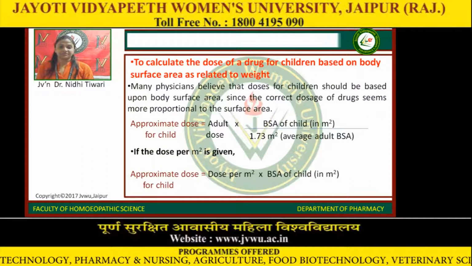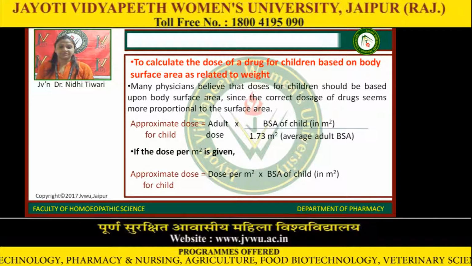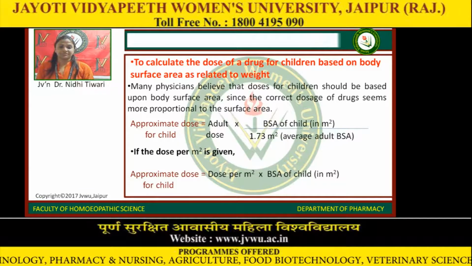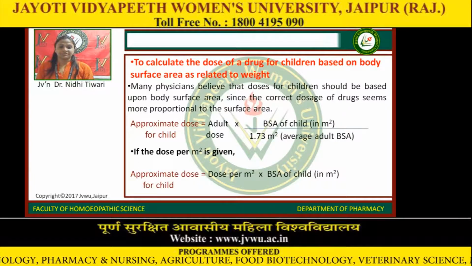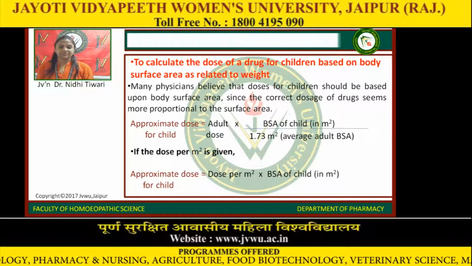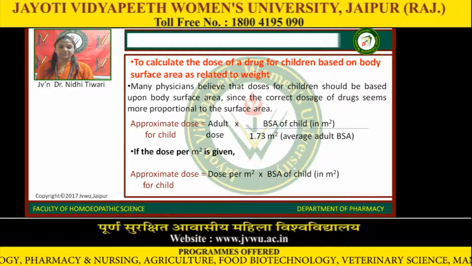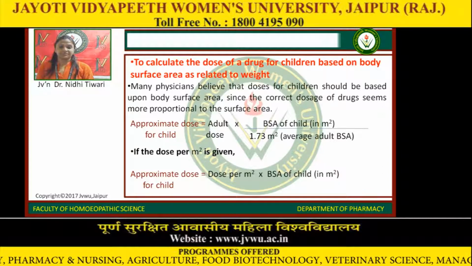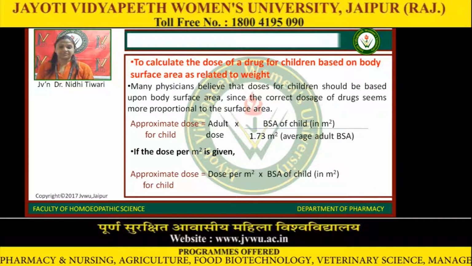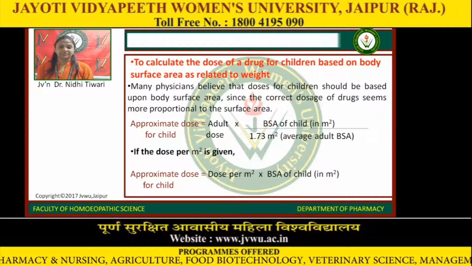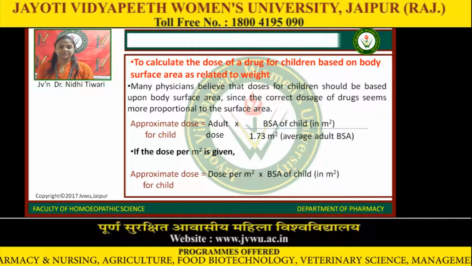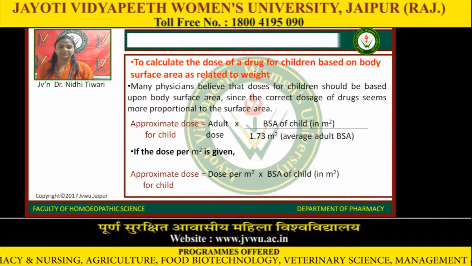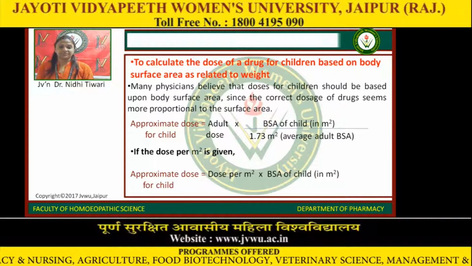To calculate the dose of a drug for children based on body surface area as related to weight: many physicians believe that doses for children should be based upon body surface area, since the correct doses of drugs seem more proportional to the surface area. Approximate dose for a child is equal to adult dose multiplied by BSA of child in meter square divided by 1.73 meter square, the average adult BSA. If the dose per meter square is given, approximate dose for a child is dose per meter square multiplied by BSA of child in meter square.